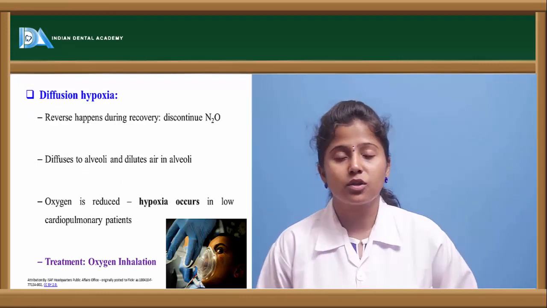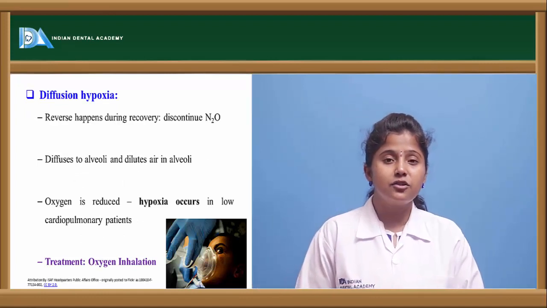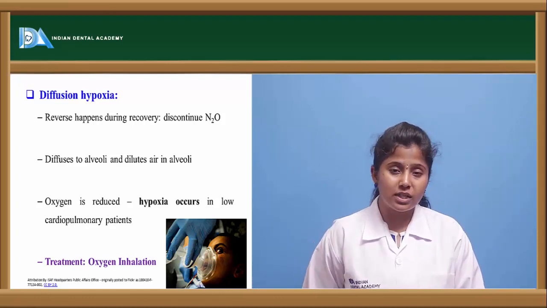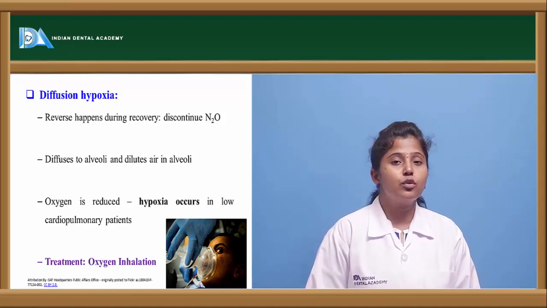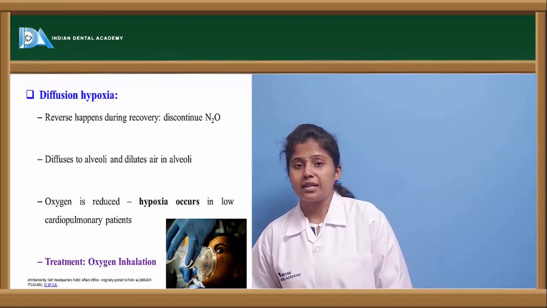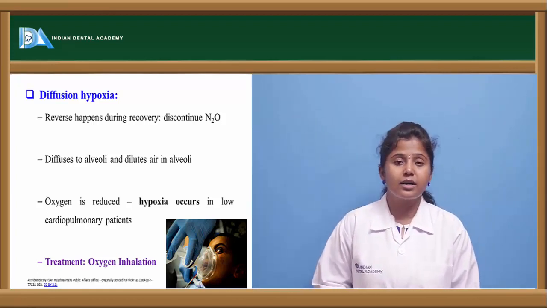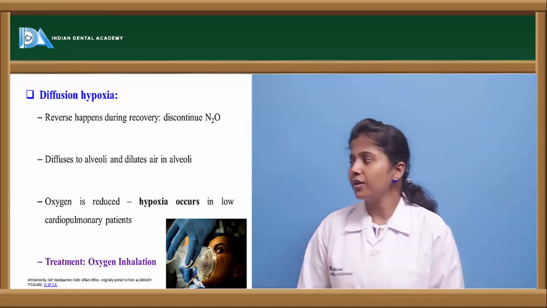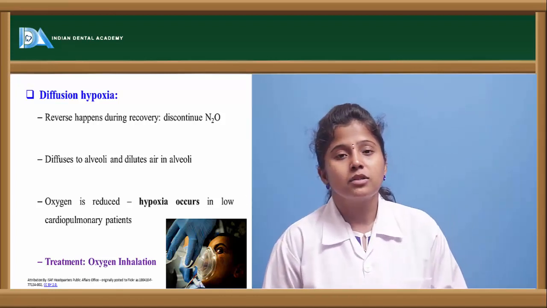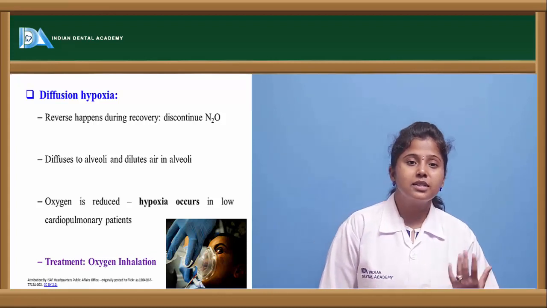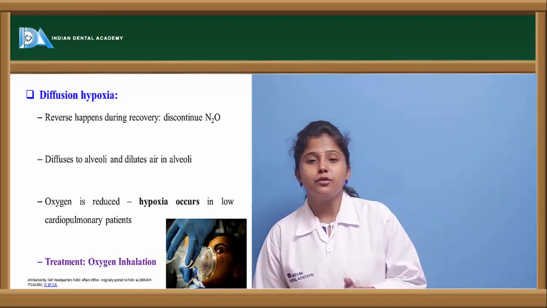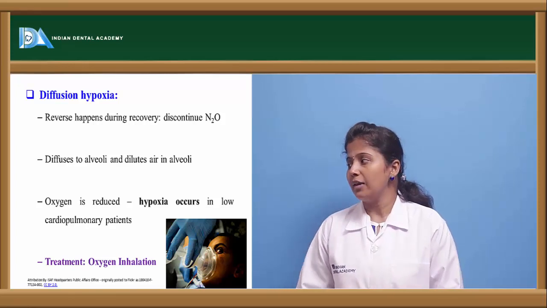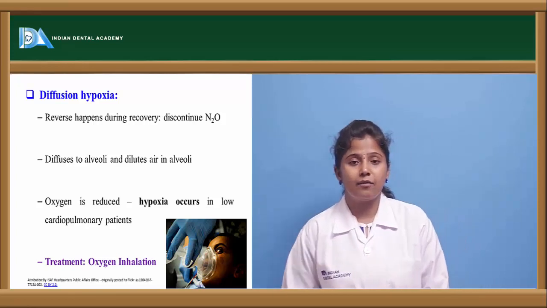Diffusion hypoxia. Hypoxia is a condition where the ability of the tissue to receive oxygen is less. If oxygen is not reaching the tissue, it may cause tissue necrosis. The reverse happens during recovery. While the person is recovering, the diffusion of the anesthetic into the alveoli increases, and it dilutes the air in the alveoli.